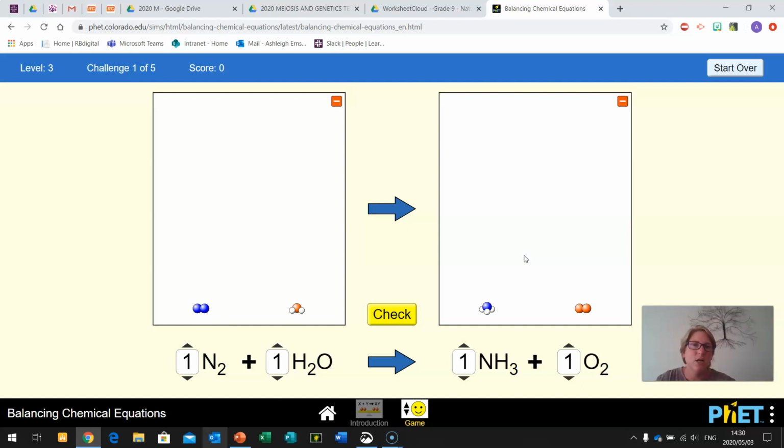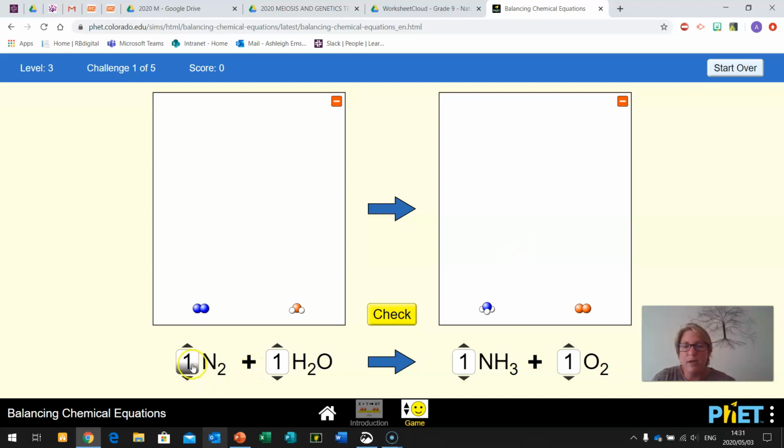There are lots and lots of different methods for you to use, and lots of teachers teach it in lots of different ways, but hopefully this little simulation just makes it a little bit more visual and a little bit clearer. And then when you get back to school, you can just double check with your teacher if they have got any clever, good, quick and easy methods for you to use.